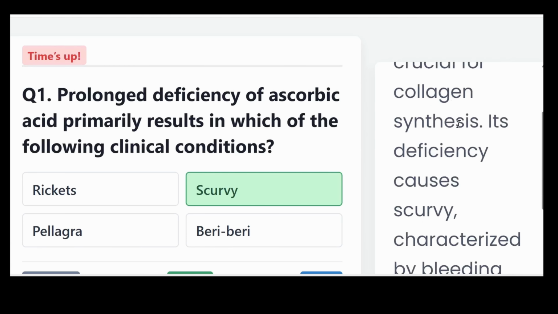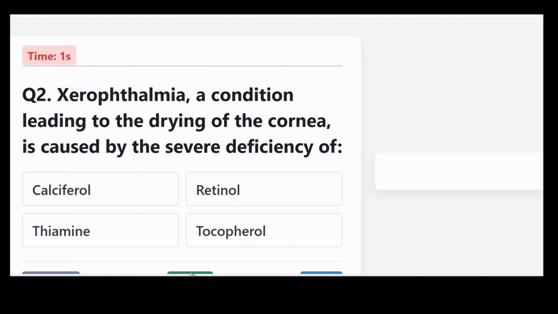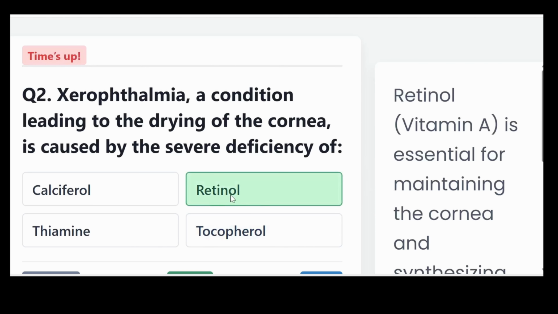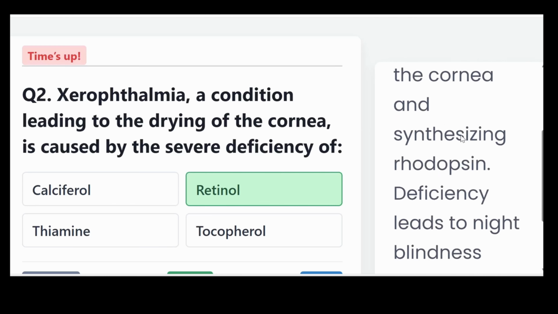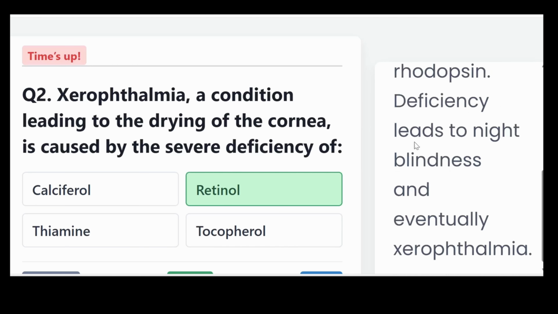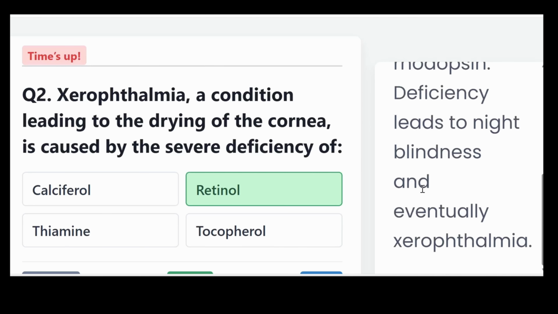Xerophthalmia, a condition leading to the drying of the cornea, is caused by the severe deficiency of, is it calciferol, retinol, thiamine, or tocopherol? And the correct answer: retinol. Retinol, that is vitamin A, is essential for maintaining the cornea and synthesizing rhodopsin. Deficiency leads to night blindness and eventually xerophthalmia.